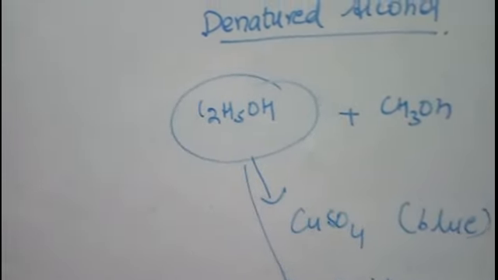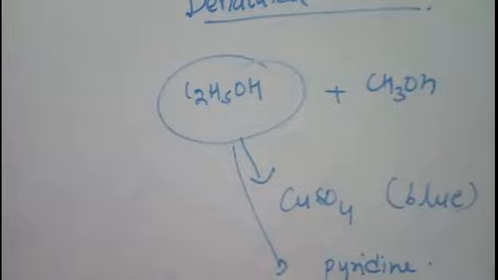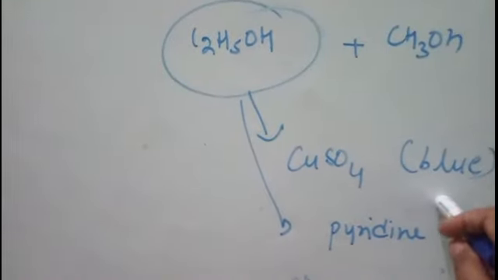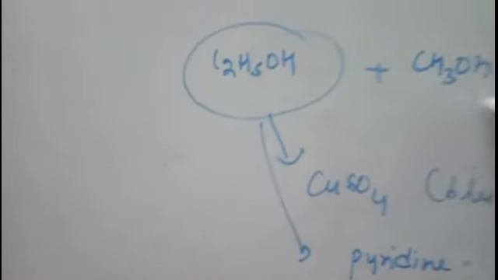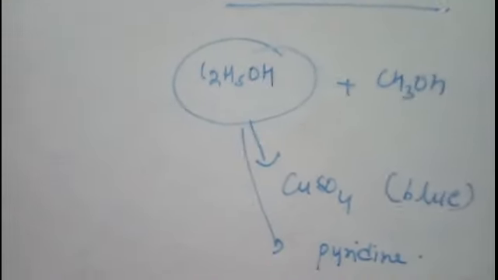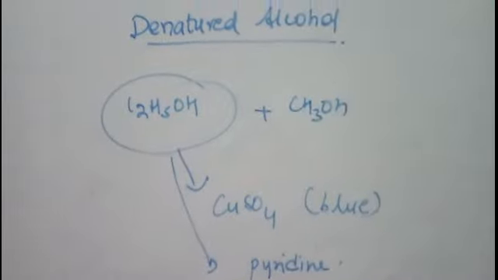So this denatured alcohol is made unfit for drinking by mixing poisonous chemicals. Copper sulfate is poisonous, so it will become poisonous, hence a person cannot drink it. Similarly, methanol is poisonous, so it can be mixed and the person will not drink it. Why are we making the alcohol denatured?